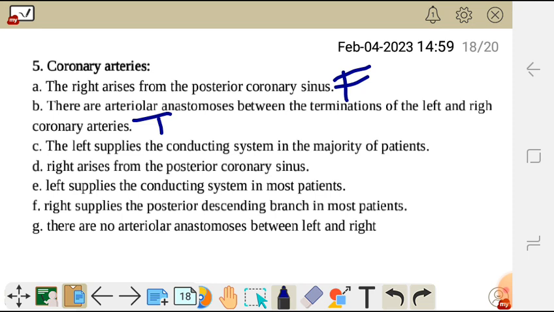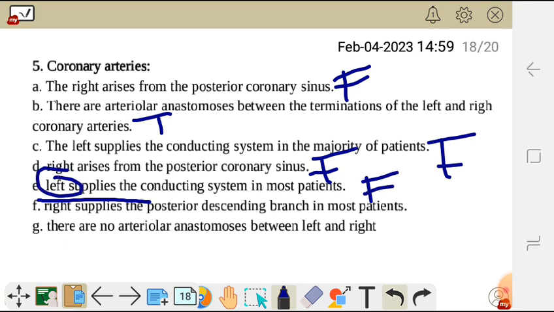This is false. The one which supplies the conducting system in the majority of patients is the right, not the left. Then D, right arises from the posterior coronary sinus. The right arises from the right aortic sinus, not posteriorly. So this one is false. Then E, left supplies the conducting system in most patients. So E is false. The one which supplies is right, not left.